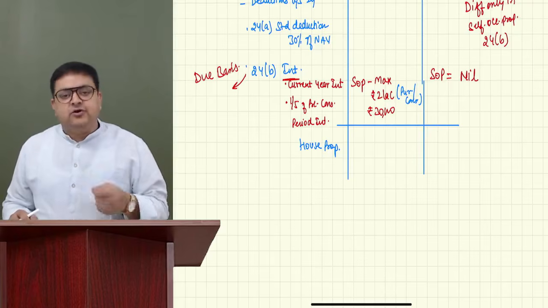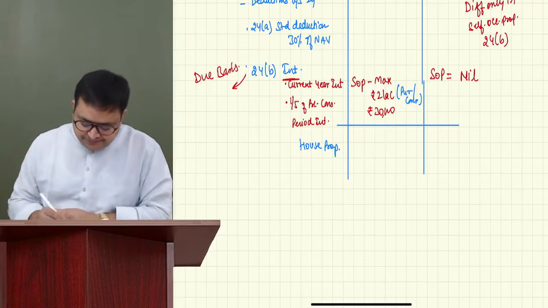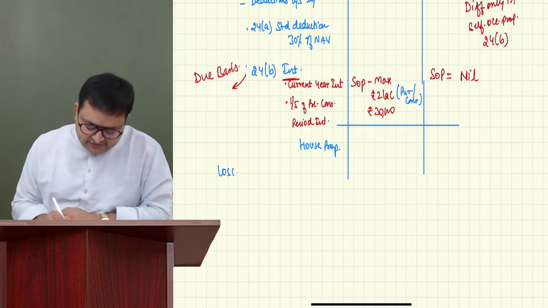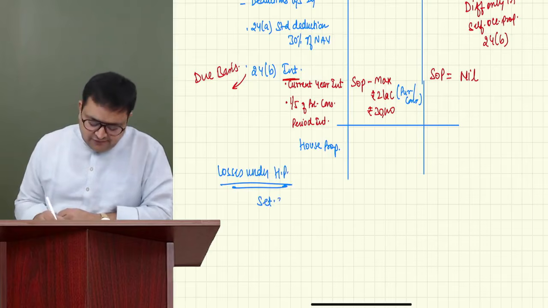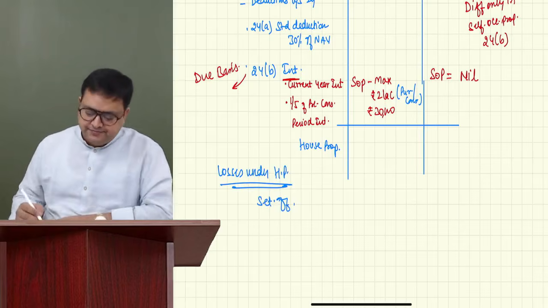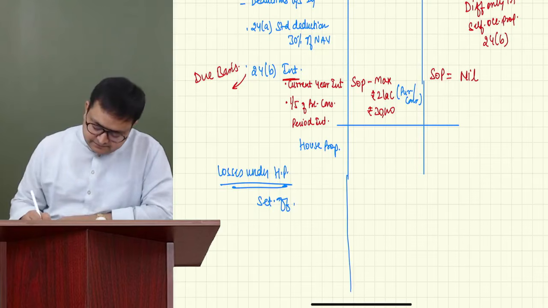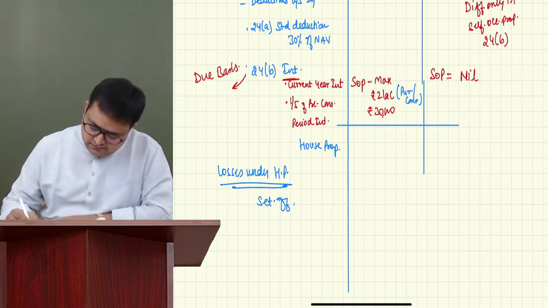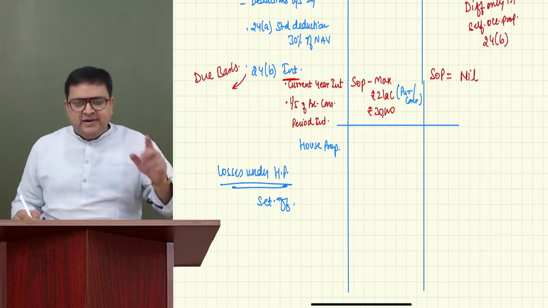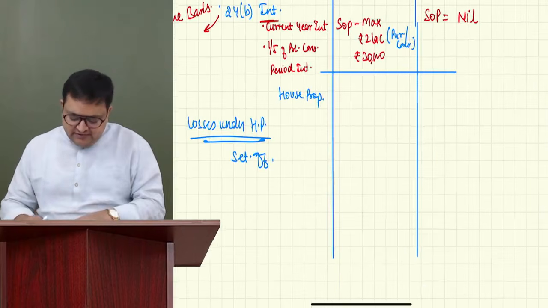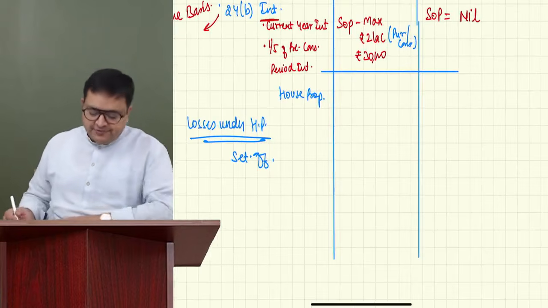Now, guys, although this is not part of house property, it is concerned with house property also. I'm right now telling you the set off thing. In set off, if there are losses under house property, then what is the difference in set off? How can we set off? This I'll be telling you in the set off chapter also, but right now since I'm discussing house property, I'm telling about the set off also.